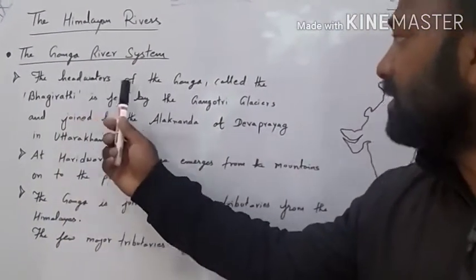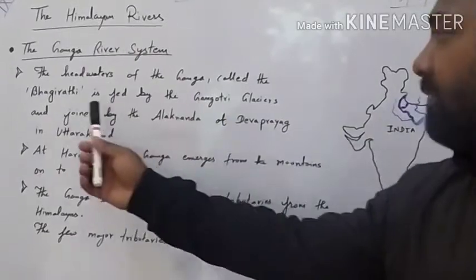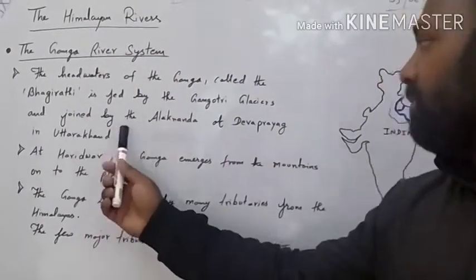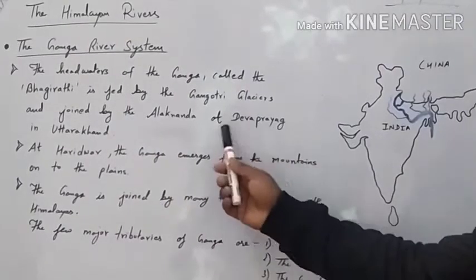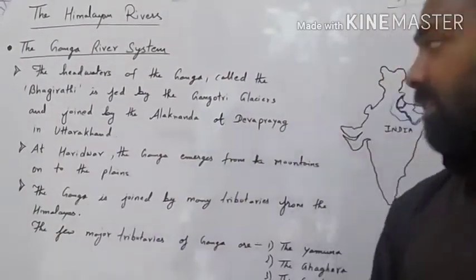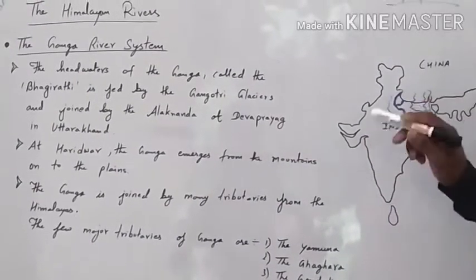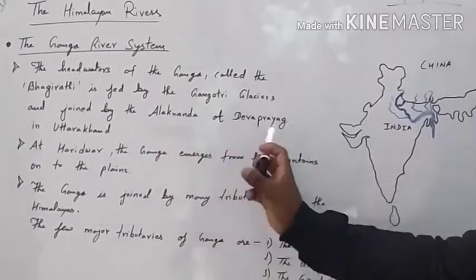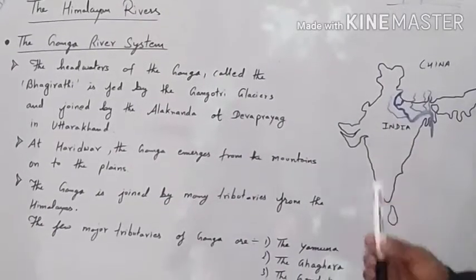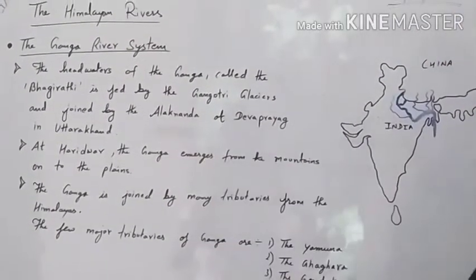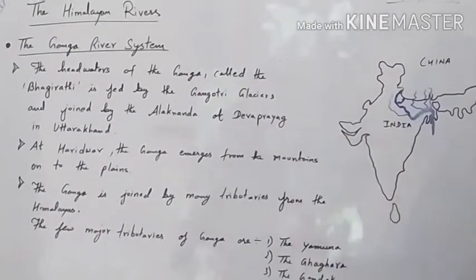The headwaters of Ganga, called the Bhagirathi, is fed by Gangotri Glacier and joined by Alaknanda at Devaprayag in Uttarakhand. Uttarakhand is located here. It is joined by Alaknanda at Devaprayag. At that place, Alaknanda joins the river called Bhagirathi.